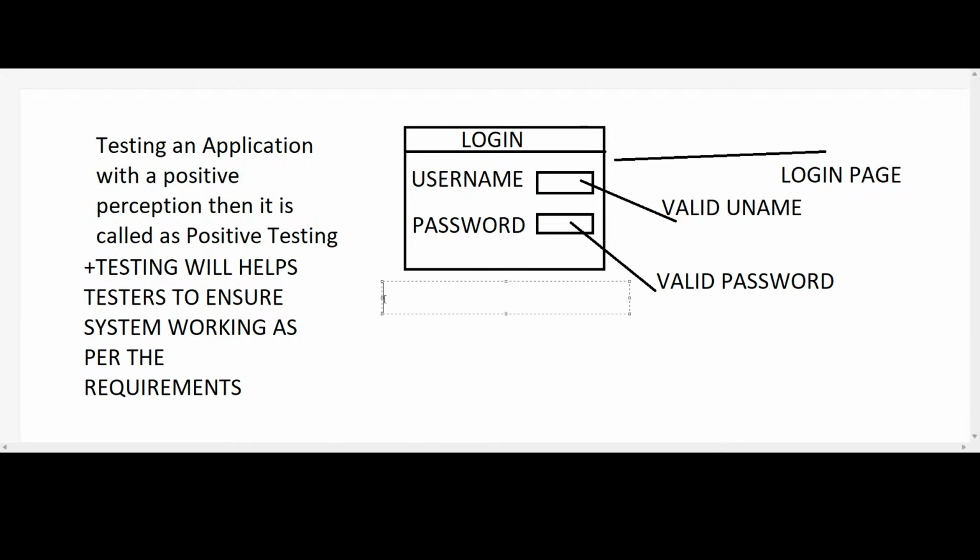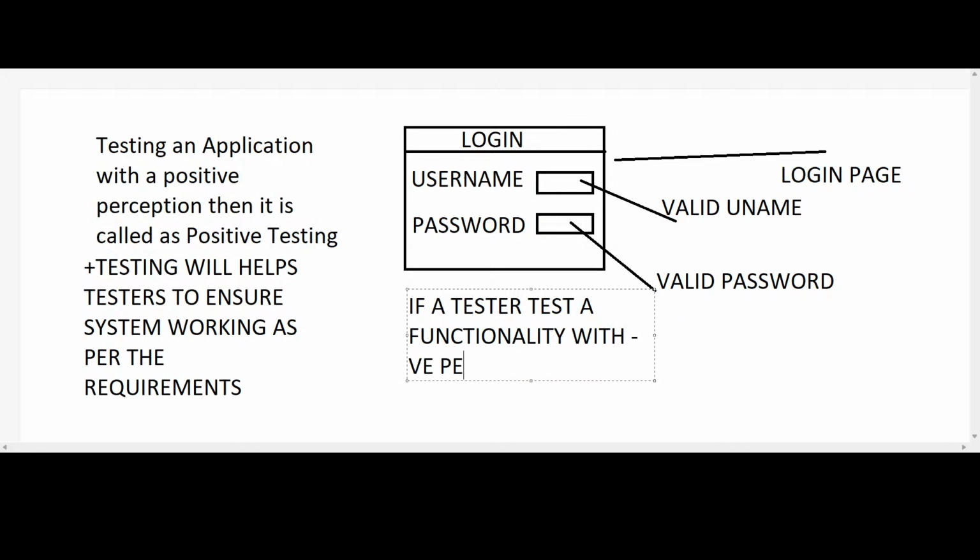So that's why I mentioned it will take time. What is negative testing?